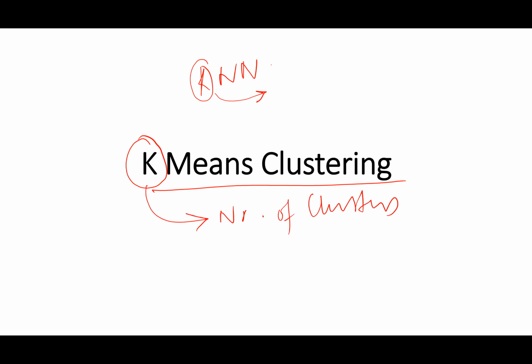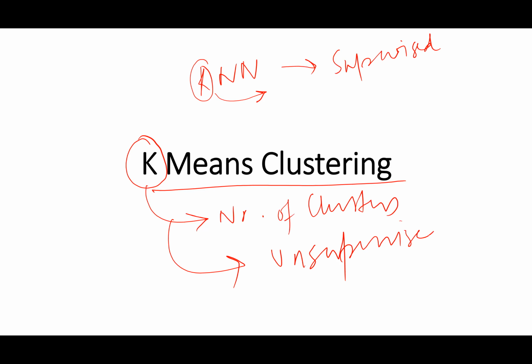KNN was a supervised machine learning method, and K-means clustering is an unsupervised machine learning method.